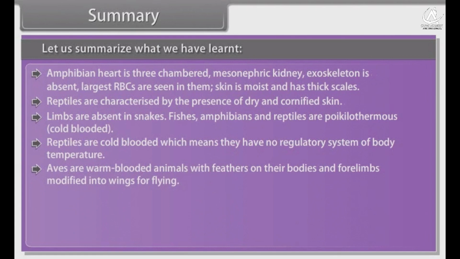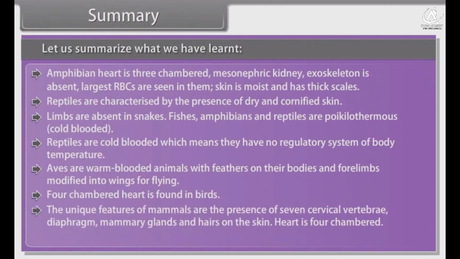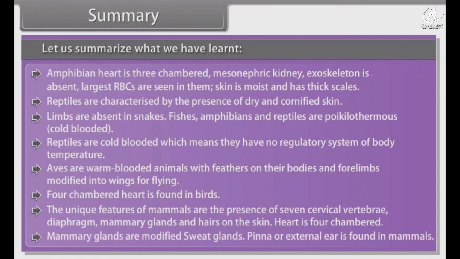Aves are warm-blooded animals with feathers on their bodies and forelimbs modified into wings for flying. Four-chambered heart is found in birds. The unique features of mammals are the presence of 7 cervical vertebrae, diaphragm, mammary glands, and hairs on the skin. Heart is four-chambered. Mammary glands are modified sweat glands. Pinna or external ear is found in mammals.